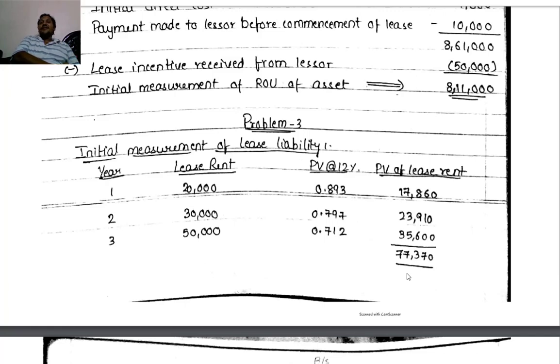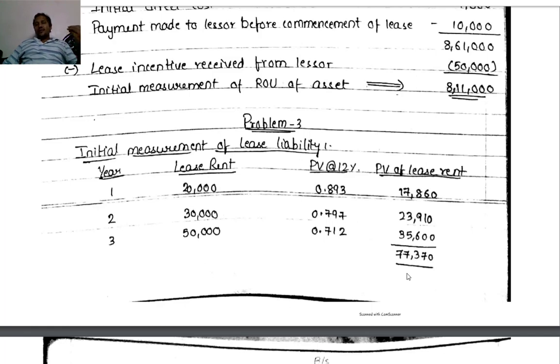Then this lease liability, just like any other financial liability, is to be accounted as per the amortized cost method. So we have a liability of 77,370. The implied interest rate, or whatever the rate involved, the incremental borrowing rate, is 12%. So 12% interest we have to calculate.